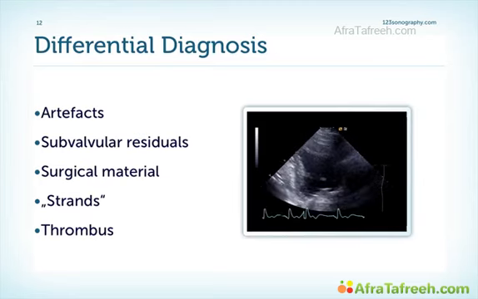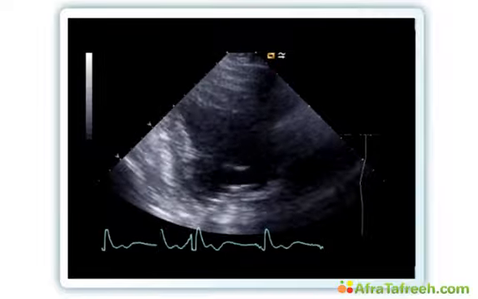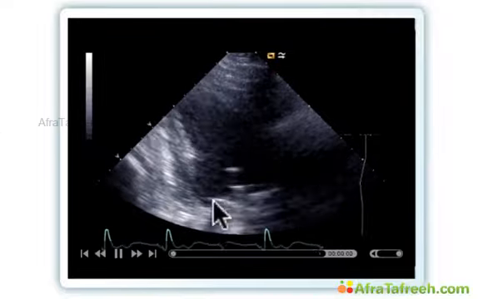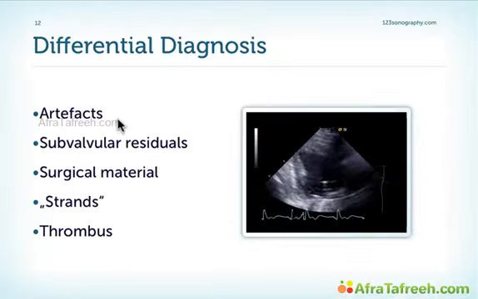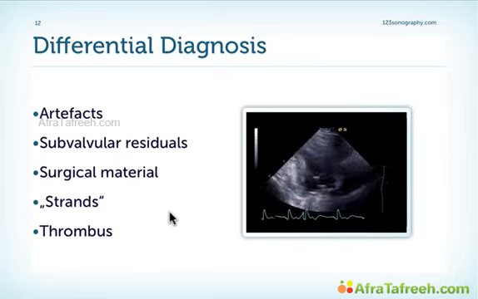Sometimes it's really difficult to make the diagnosis, especially if you find structures like these here. In this case, it was subvalvular residuals. But you can also have problems in the differential diagnosis to artifacts, surgical material, strands, or thrombi. So, as I mentioned earlier, very often you will need a TEE study or follow-up studies to confirm your diagnosis.